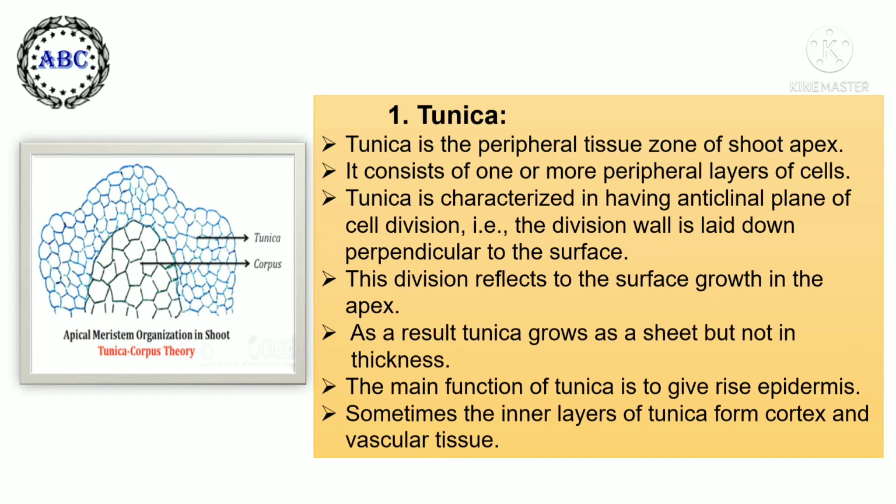This division reflects the surface growth in the apex. As a result, tunica grows as a sheet but not in thickness. The main function of tunica is to give rise to epidermis. Sometimes the inner layers of tunica form cortex and vascular tissues, but in rare cases.